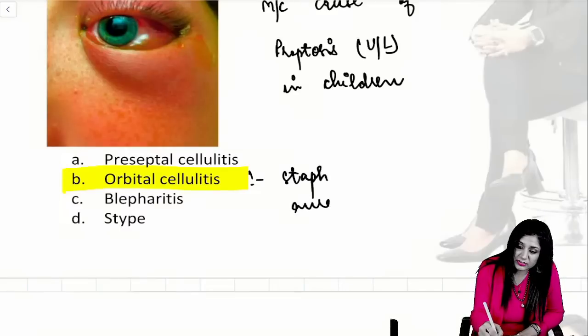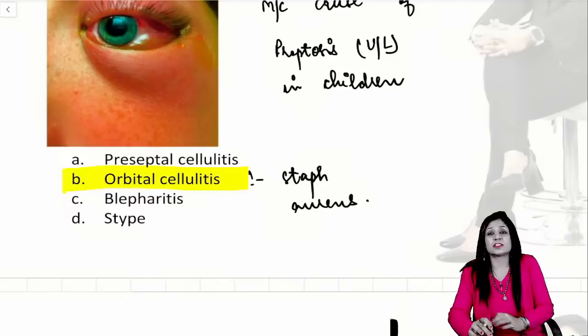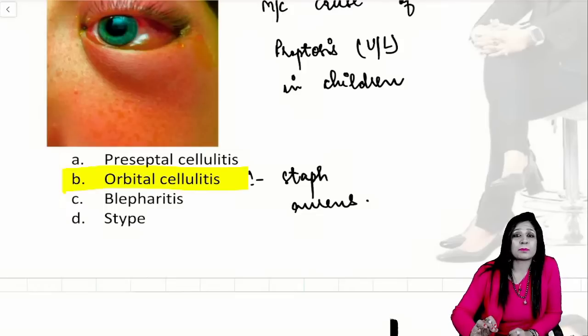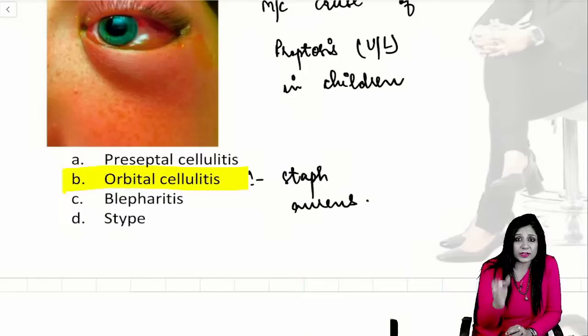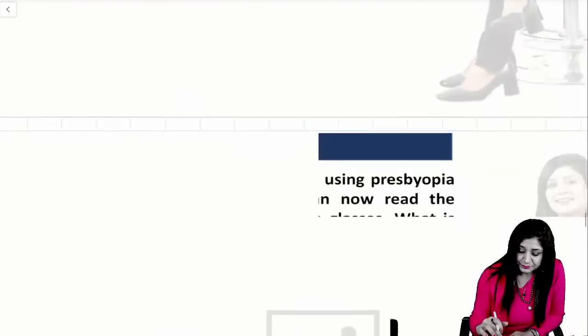So definitely guys, remember these pictures. Look at the pictures very carefully so that you can remember them. All the pictures, all the words, all the topics, all the questions are extremely important.